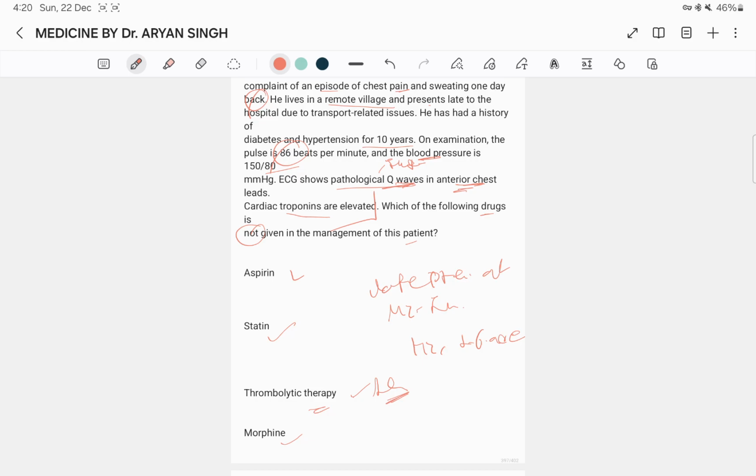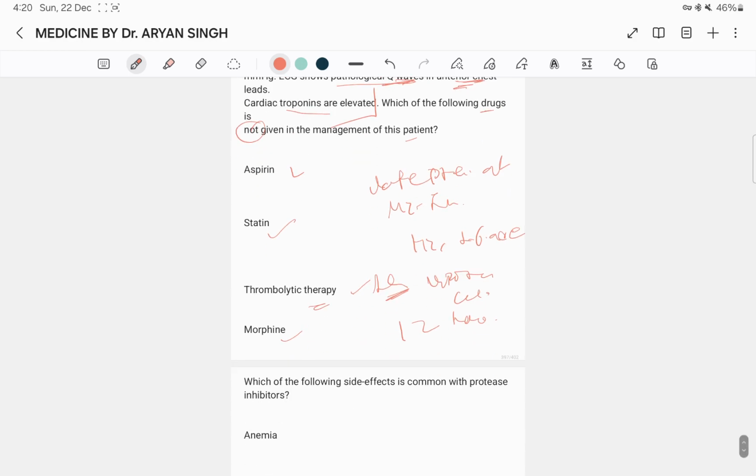The basic management of acute coronary syndrome includes aspirin or clopidogrel, beta blocker, statin, and morphine or nitrates for pain relief. In addition, patients with STEMI who seek medical attention within 12 hours of symptoms should be treated with reperfusion therapy. Reperfusion therapy includes primary percutaneous intervention or intravenous fibrinolytic therapy.